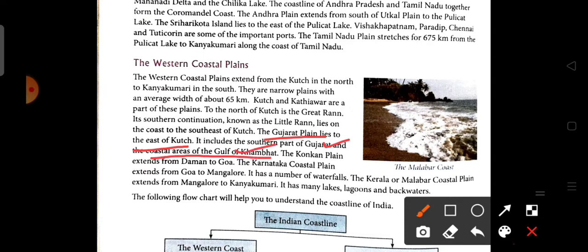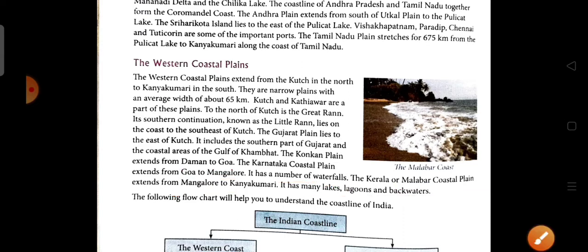Now, the Konkan plain extends from Daman to Goa, and the Karnataka coastal plain extends from Goa to Mangalore, and it has a number of waterfalls. The Kerala or Malabar coastal plain extends from Mangalore to Kanyakumari, and it has many lakes, lagoons and backwaters. Now we are going to see all these features of the western coastal plain in the picture.